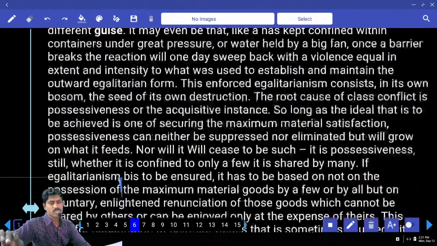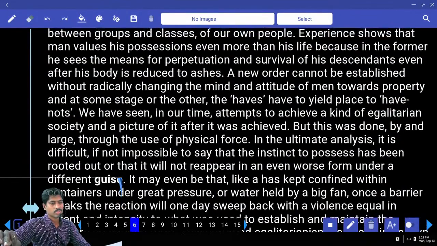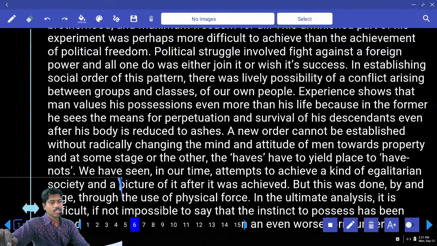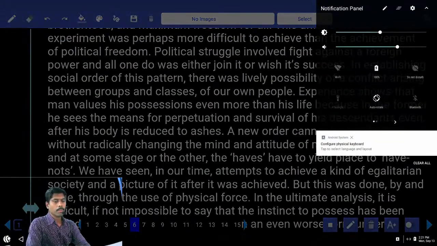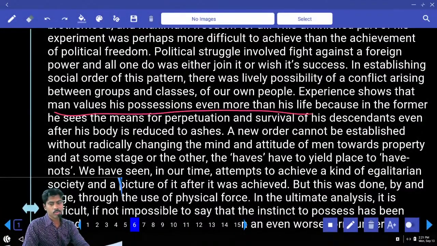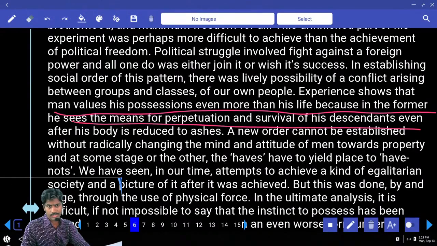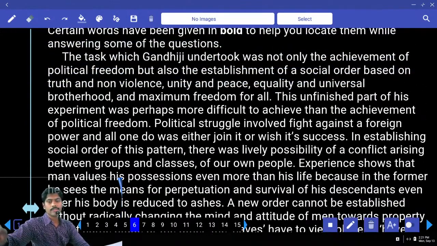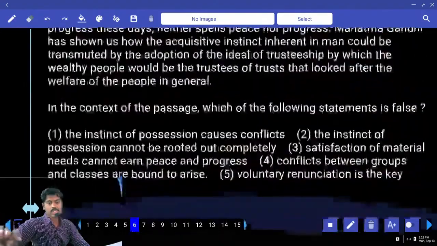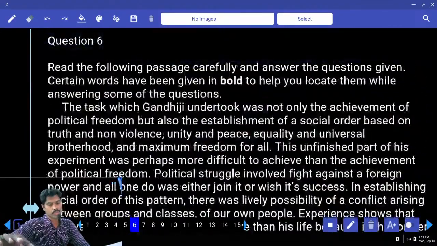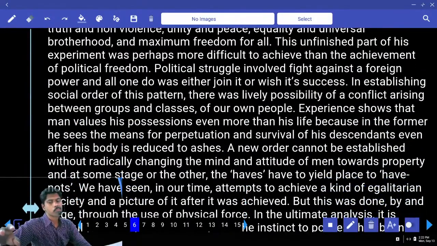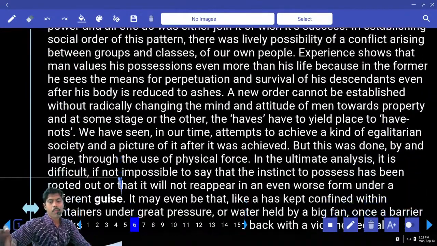So show me where is the first one. Man values his possessions even more than his life, because in the former he sees the means for perpetuation and survival of his descendants. Where is the instinct to possession? Is it instinct? The instinct of possession causes conflicts. Where is it? Instinct to possess has been rooted out. Check in any other place, conflict is given.